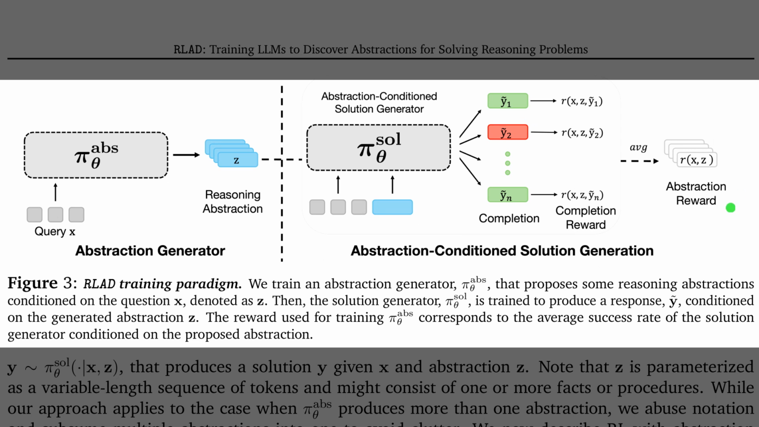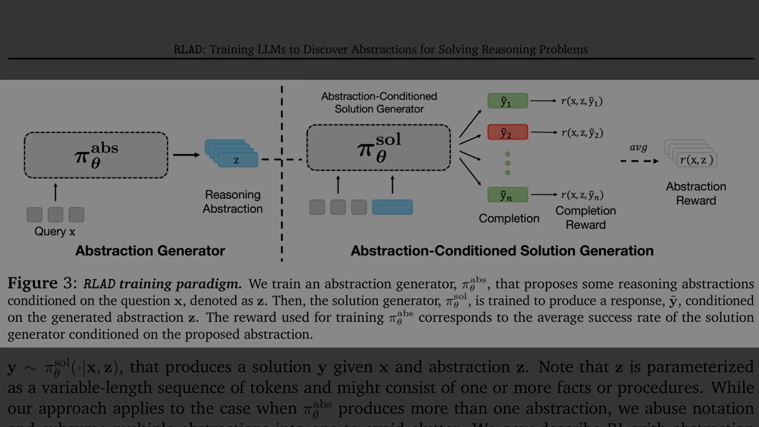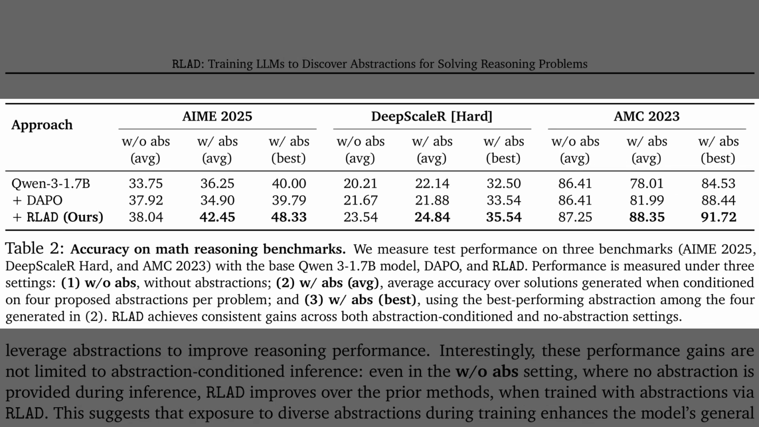Figure 3 presents the training loop, which links an abstraction generator to a solution generator through rewards. The left module proposes a textual abstraction for the query, and the middle module solves the problem while conditioning on that abstraction. The right side computes completion rewards for several solutions and averages them into an abstraction reward, so better guidance gets reinforced and weak guidance fades. So Figure 3 presented the training loop that ties abstraction rewards to solution quality.